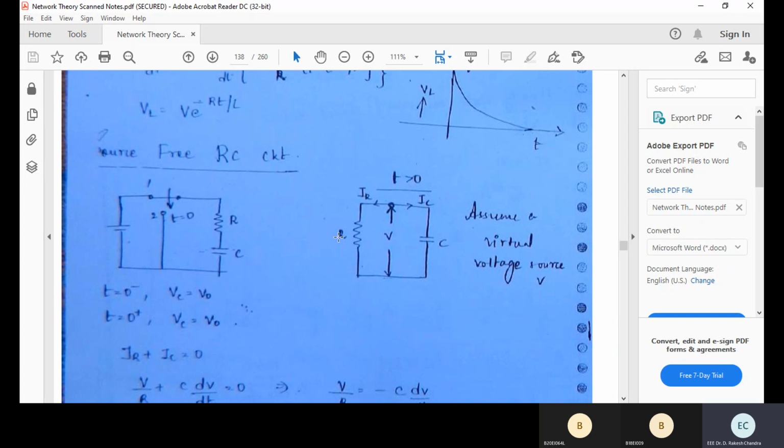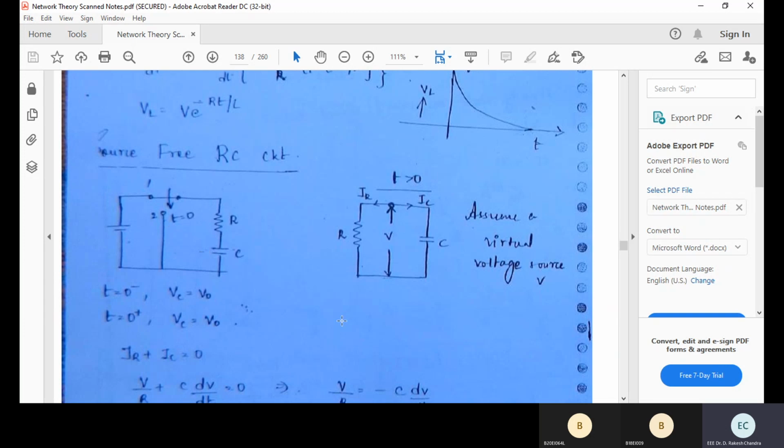So the next topic is the source-free RC circuit. Similar to the RL circuit we have just seen, we have an RC circuit here. At t equal to 0, the switch moves from the source to another point. So this is a source-free circuit. At t equal to 0 minus, just before the switchover operation, the voltage source is connected to your RC circuit. At t equal to 0 plus, just the immediate instant, it is a source-free RC circuit.